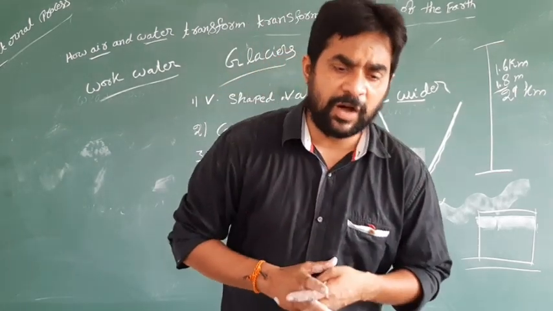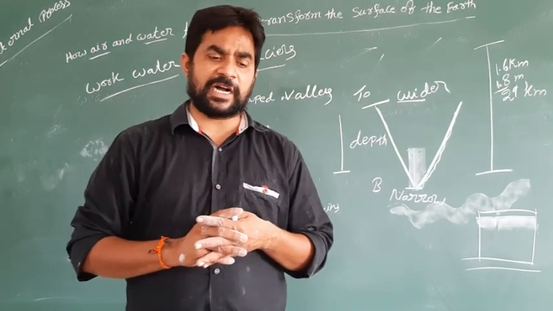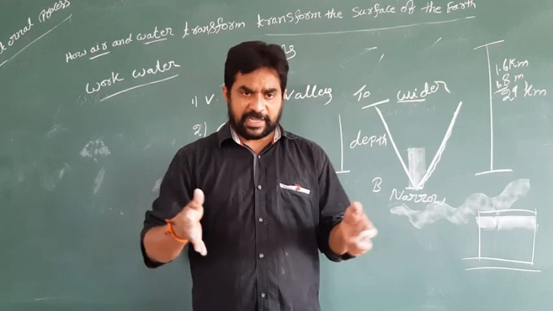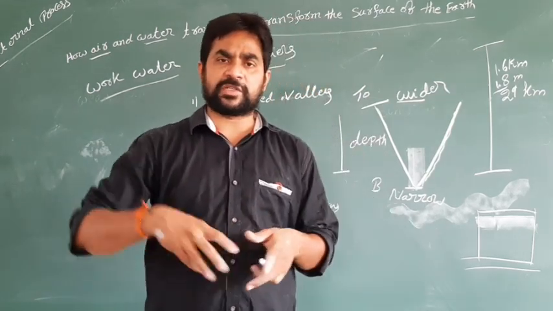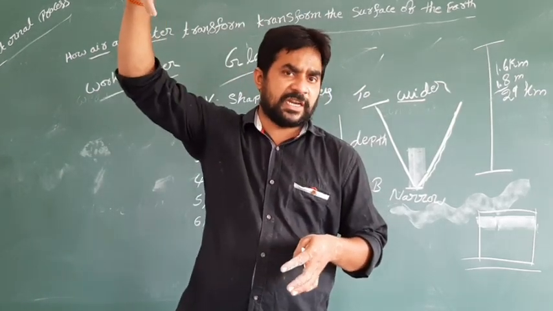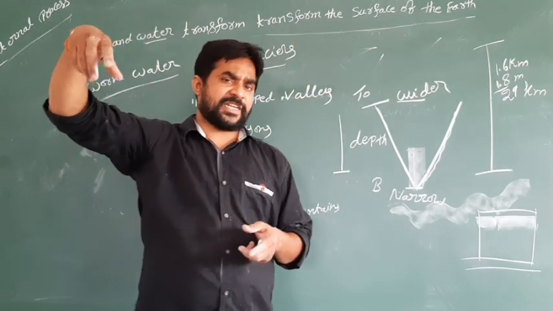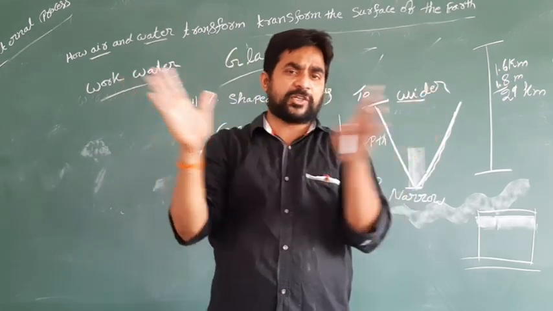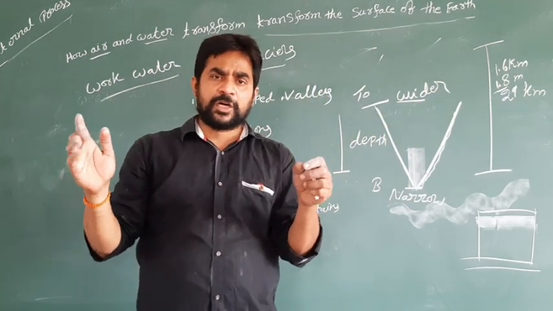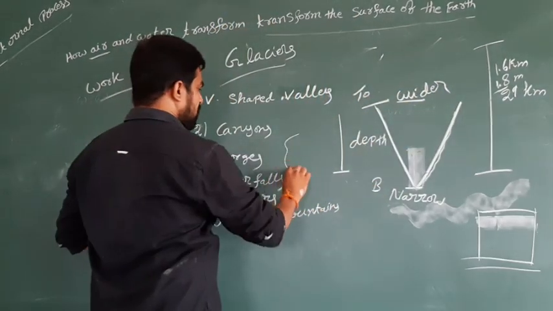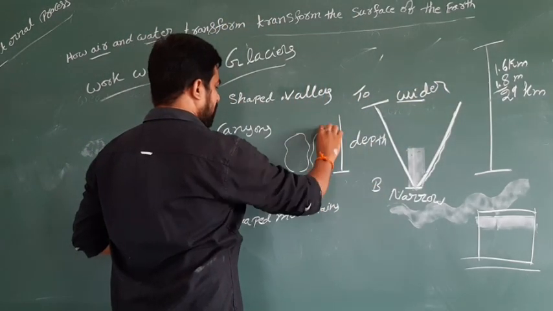Next one is how vegetation is also involved with human beings. In this lesson we have one more thing to know: vegetation means trees and plants. Some trees and plants can grow on rocks, between two rocks. Take an example: this is one rock and this is another rock.